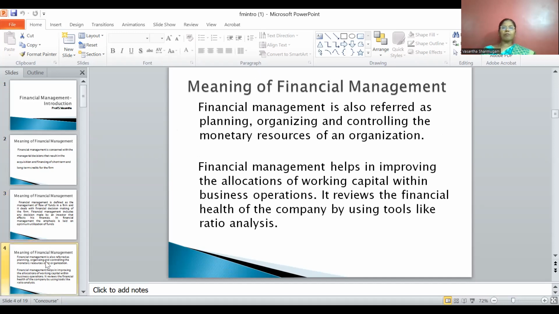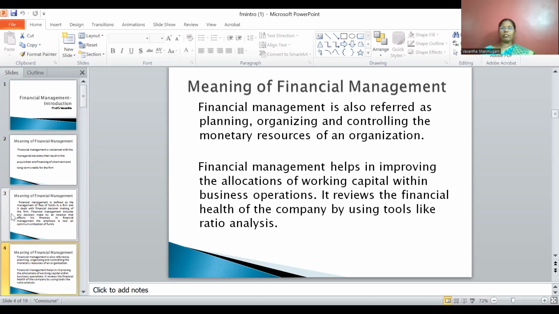Next thing, again, the term is explained in a simple way. Financial management is also referred to as planning, organizing, and controlling the monetary resources of an organization. It also helps in improving the allocation of working capital within business operations. It reviews the financial health of the company by using tools like ratio analysis. So here an important aspect is discussed. It helps in improving the allocation of working capital.